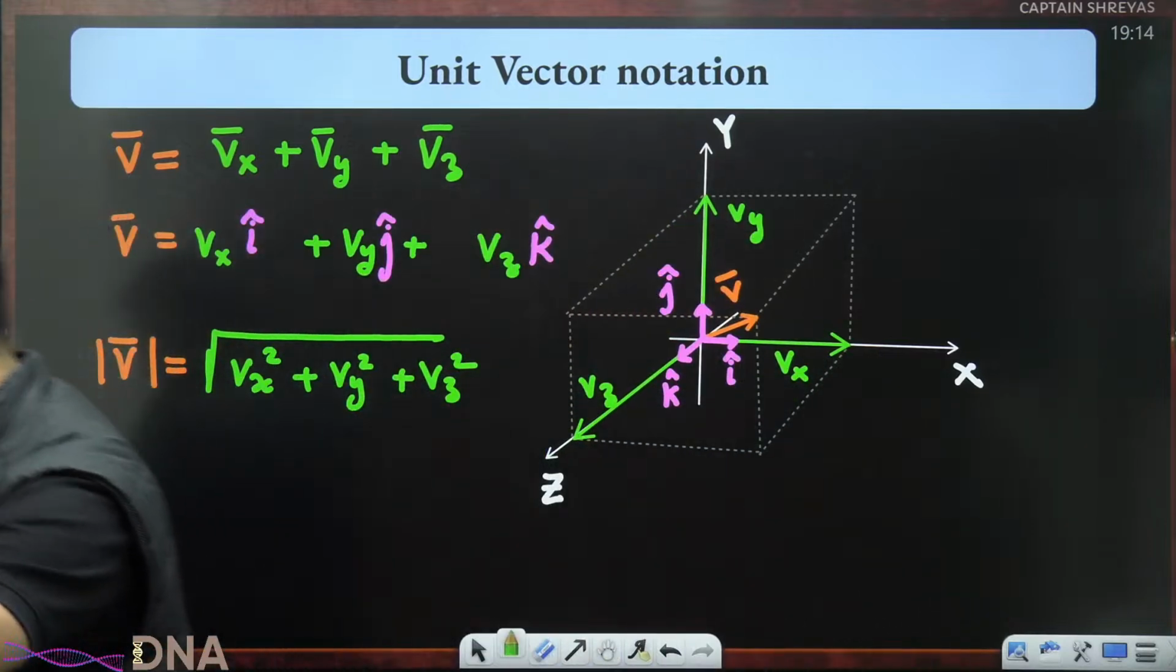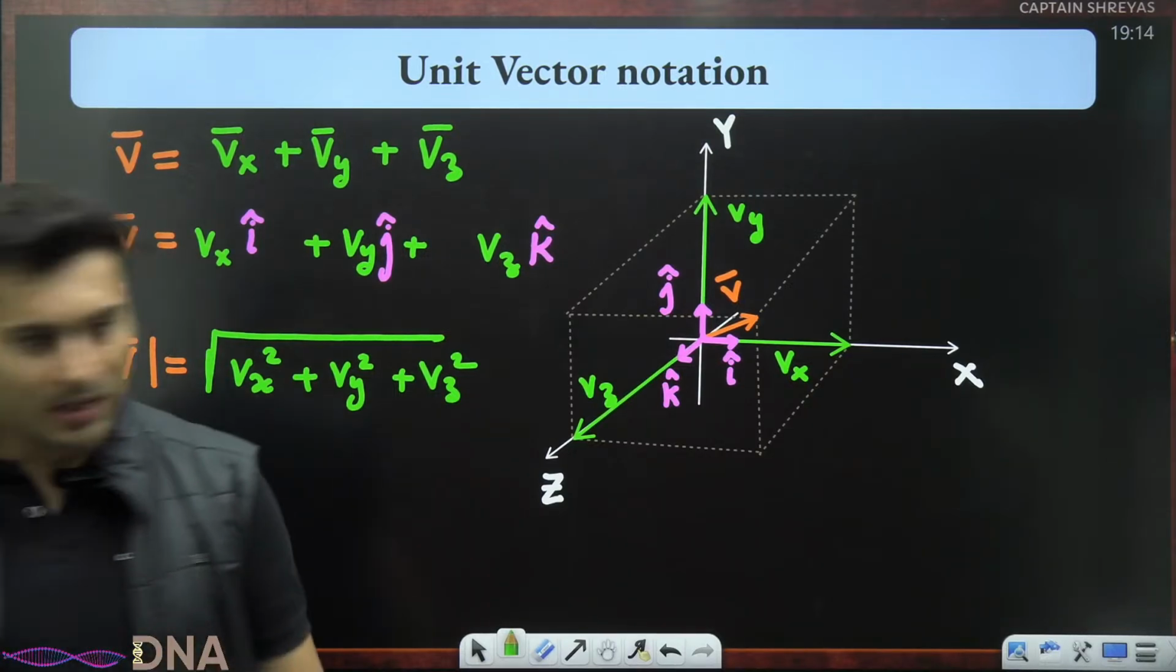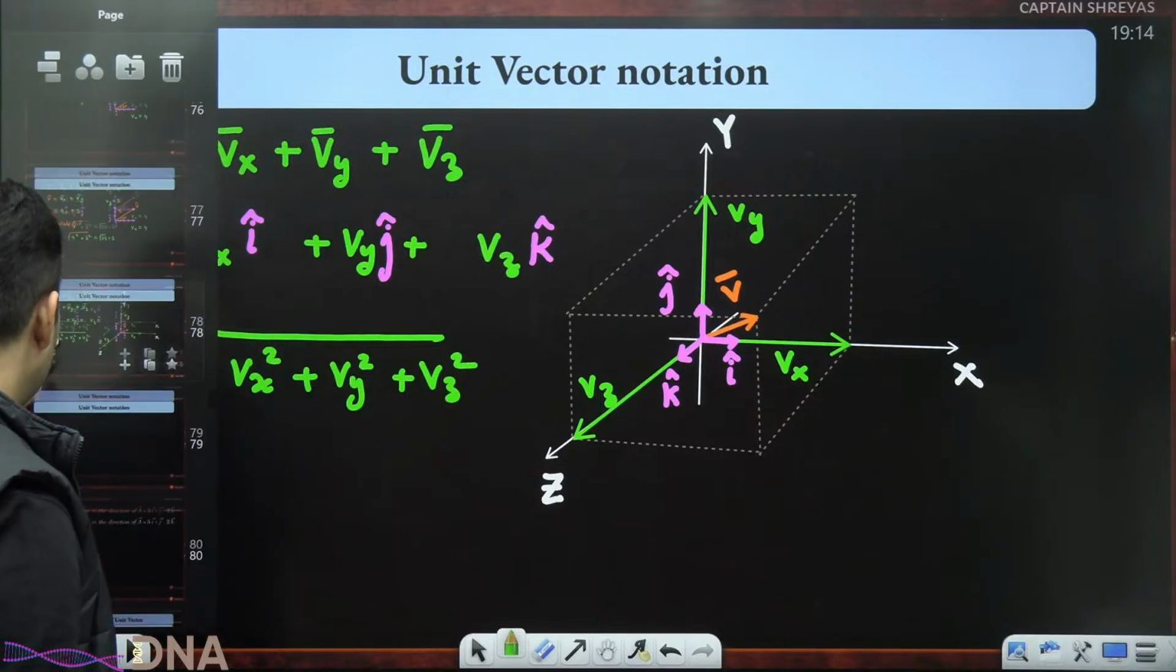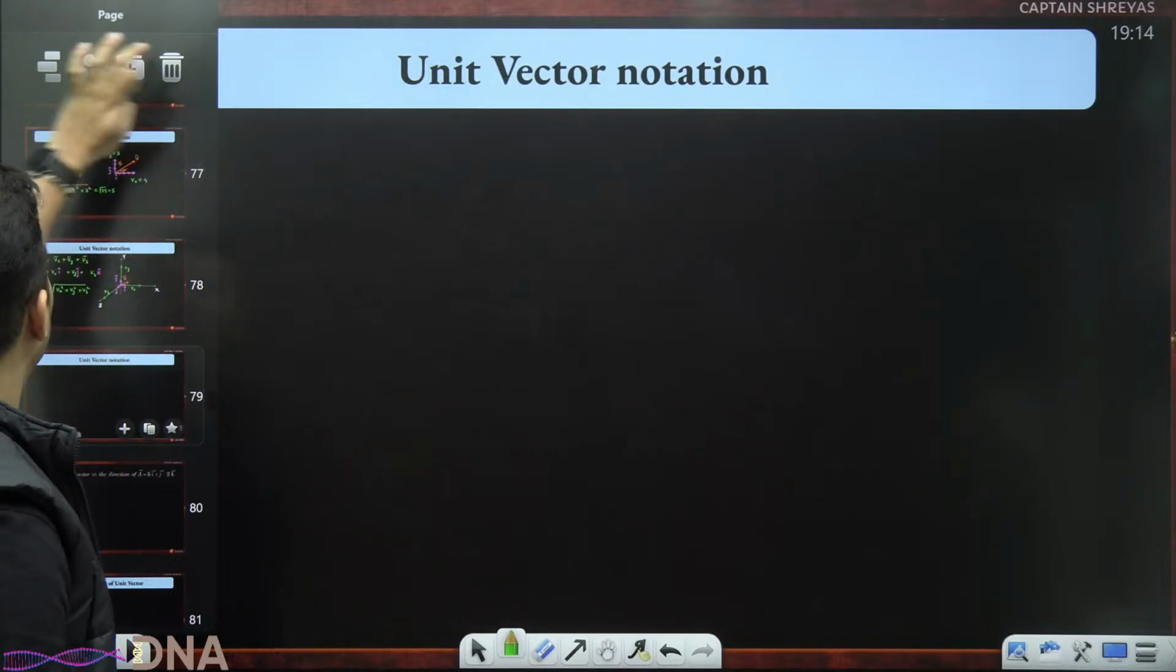As simple as that. Everyone clear till this point? Pakka? Okay. Very good. Let's solve some questions.